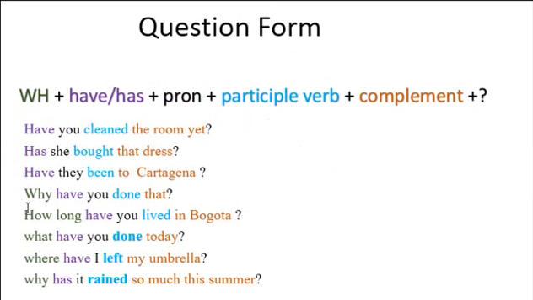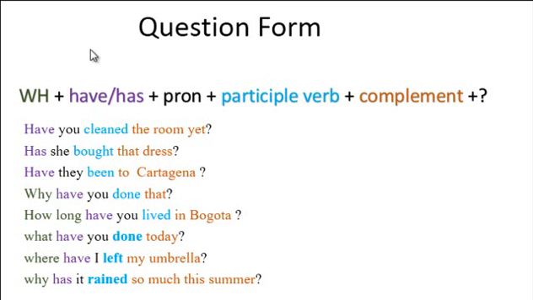For example, in this case, we only have a few: why, how long, what, where. And you can use a different way: when, wherever you want, how often, and so on. When you use a W question, it's only when you need extra information about something.